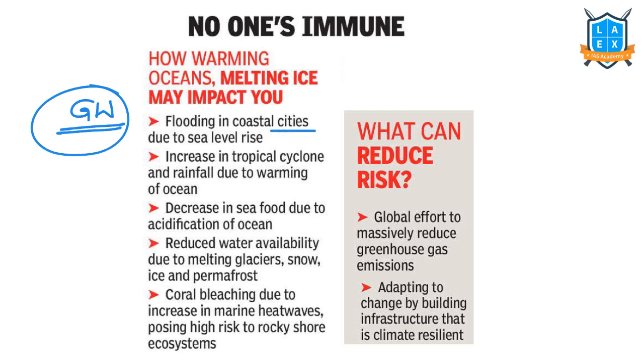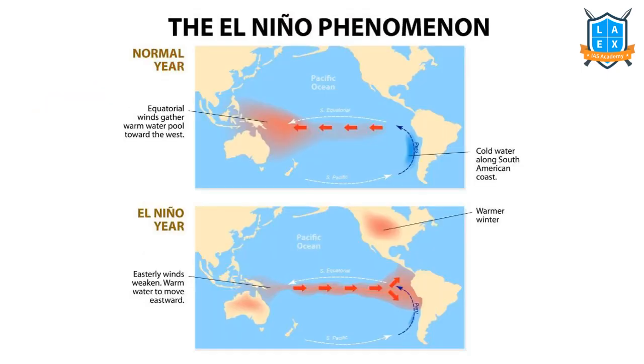So flooding in coastal cities is one of the impacts of global warming. Increase in the intensity of tropical cyclones, decrease in the seafood due to acidification of ocean. These are all the impacts of global warming. One of the impacts is flooding, right? Do you know this term called El Nino? This is very, very important.